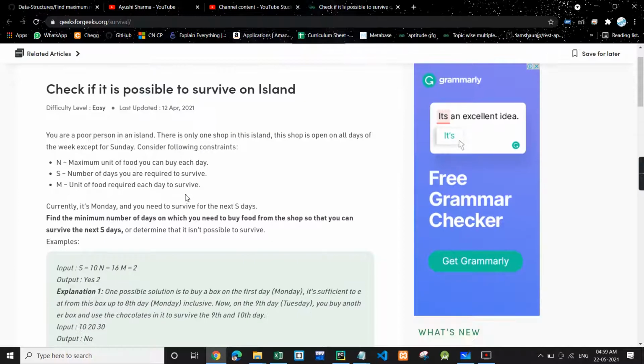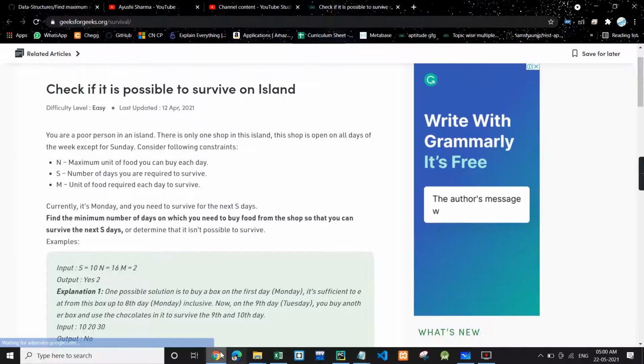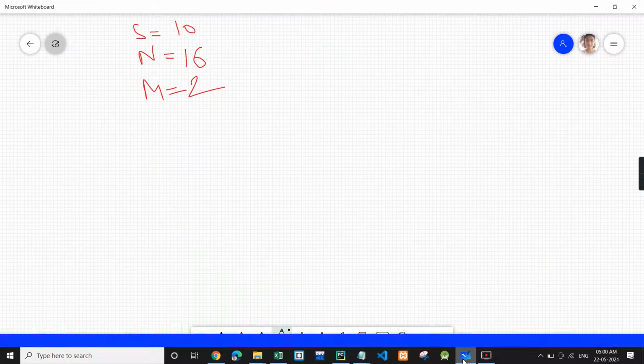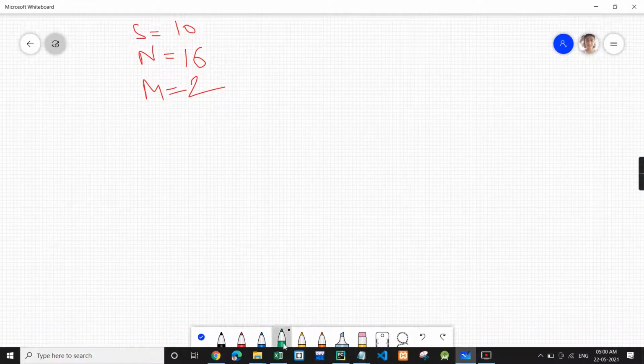In the output, we will see whether the person will be able to survive on the island, and if able to, then how many times the person needs to shop for food. So 2 times the person will need to shop. Let's see, I've taken this test case.